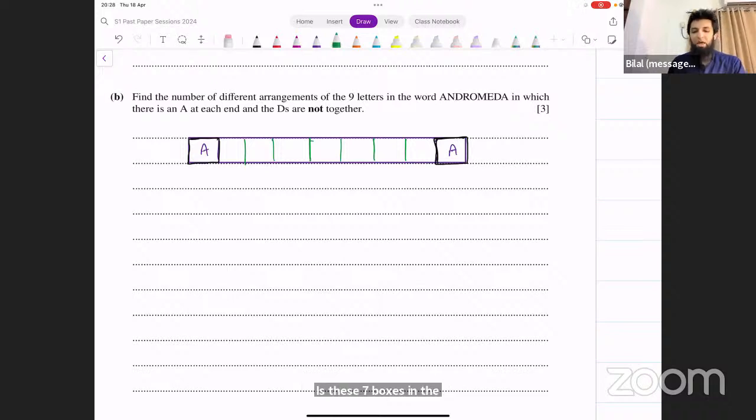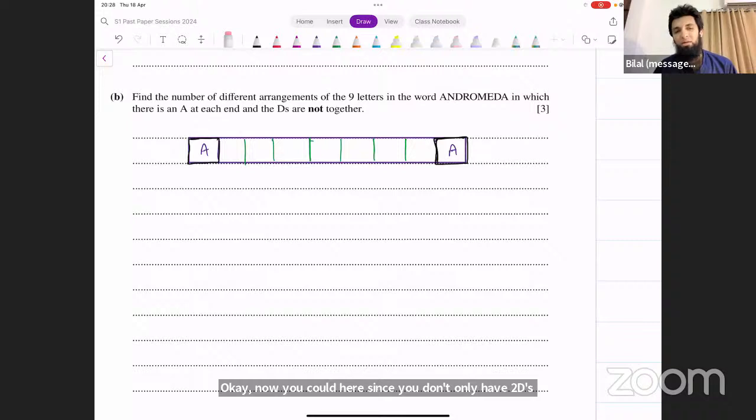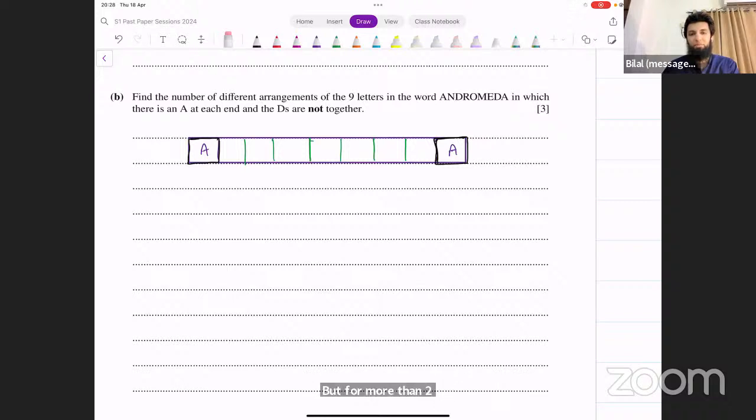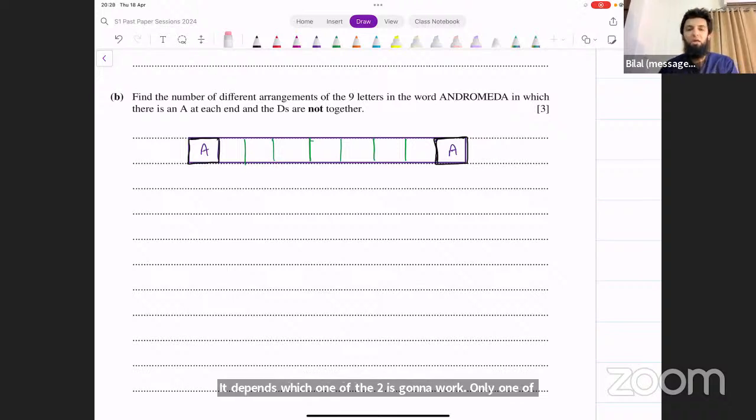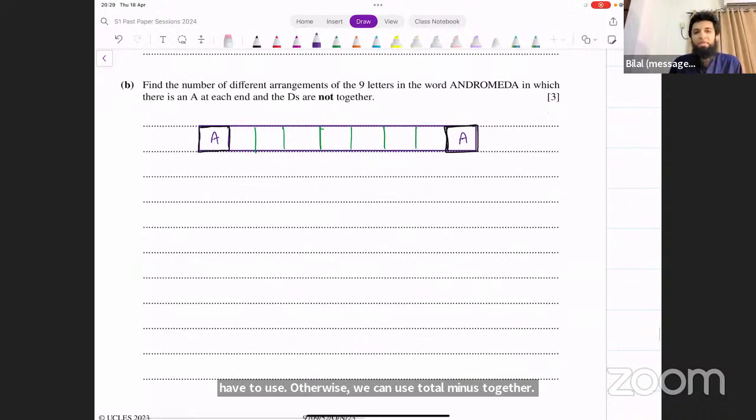Okay. Now, since you only have 2 D's, you could use either of those 2 methods. You could do total minus together, or you could use the stars and dashes method. Both of them will work here. For 2 objects that need to be separated, both methods work. But for more than 2 objects, it depends which one of the two is going to work. Only one of those methods will work depending on what the context is. If we want all of them separated, in that case, we have to use the dashes and stars method. Otherwise, we can use total minus together. Now, in this case, since we only have 2 D's, we could use either method.